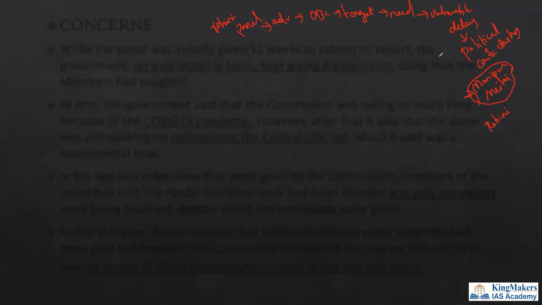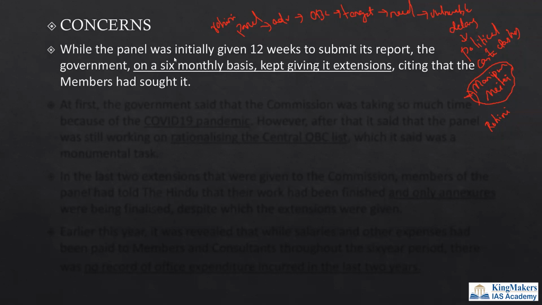So this is very, very important. So I would respect the decision of delaying this particular panel committee report, but this particular author is saying it is being delayed so much that there is a lack of transparency in releasing this particular report.